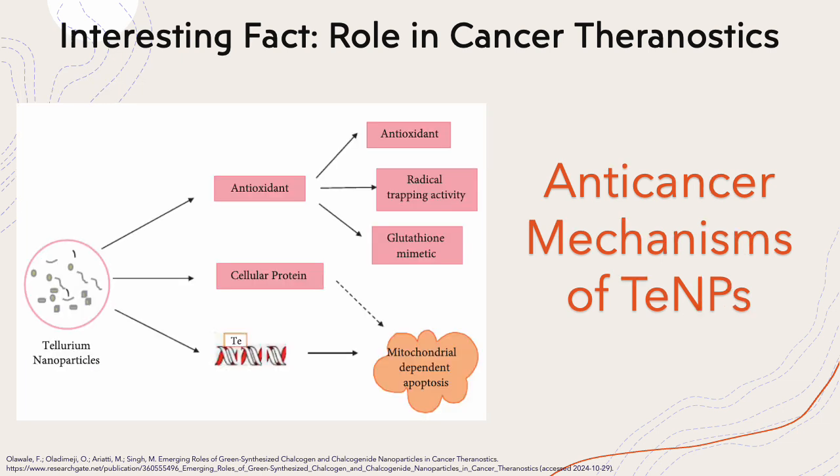Tellurium nanoparticles have demonstrated antioxidant, antimicrobial, and anti-cancer activities. Like the selenium nanoparticles, they also serve as free radical scavengers, and they also bind to cellular protein and DNA, causing cell death via mitochondrial-dependent pathways.